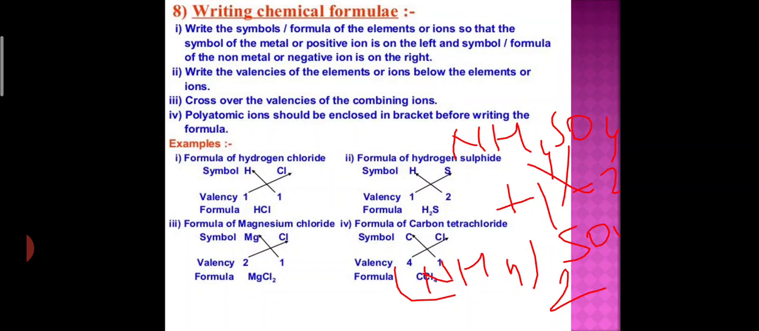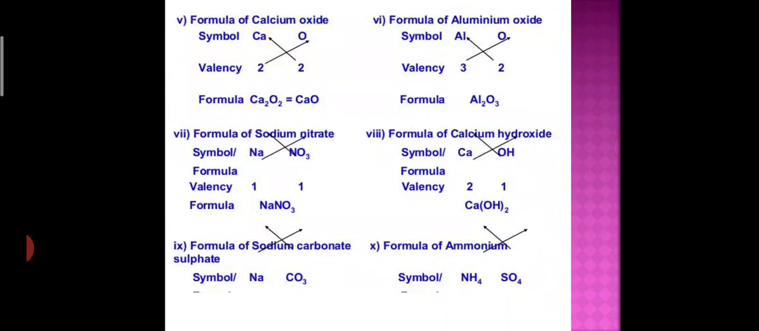Okay, and cross over the valency of the combined ions, and the polyatomic ion should be enclosed in a bracket before writing the chemical formula. So you can write the chemical formula. There are many examples. You can see calcium oxide. What is the valency of calcium? 2. And what is the valency of oxygen? 2. Now when you cross multiply, the 2 and 2 will cancel. This is the valency of calcium, +2, and this is -2, so it will cancel.